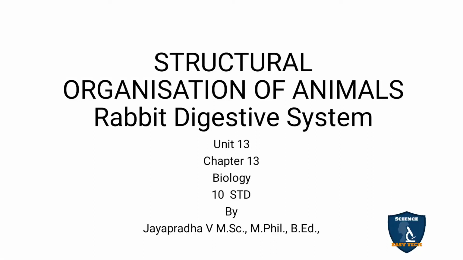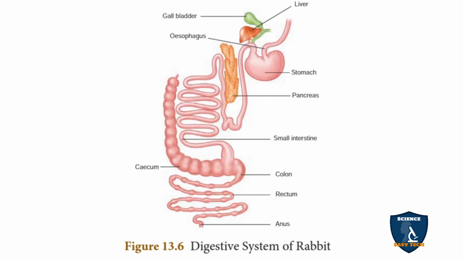Today we are going to discuss the rabbit digestive system in structural organization of animals. We have seen the general external morphology of rabbit in the previous class, and today we are going to see the digestive system in rabbit, and this is the diagram of the digestive system of rabbit.